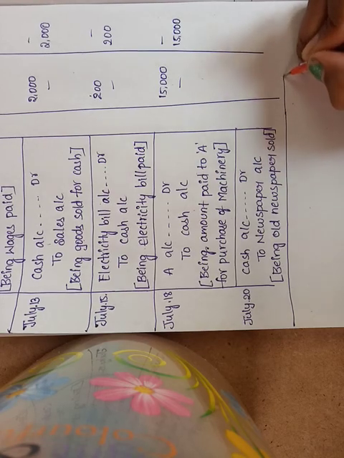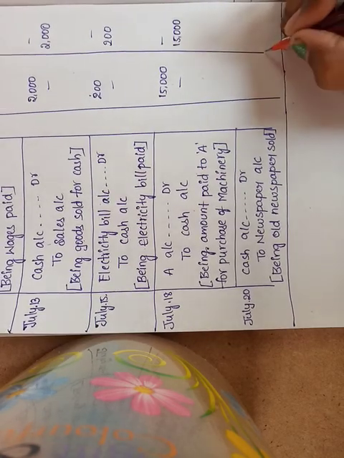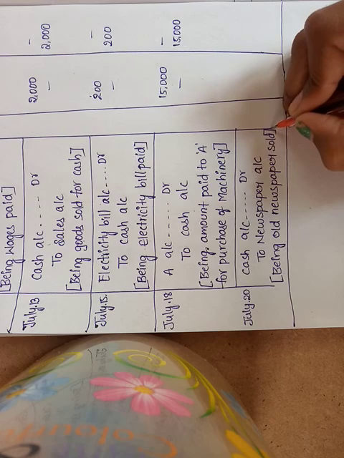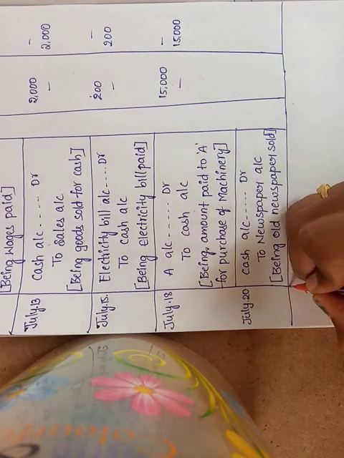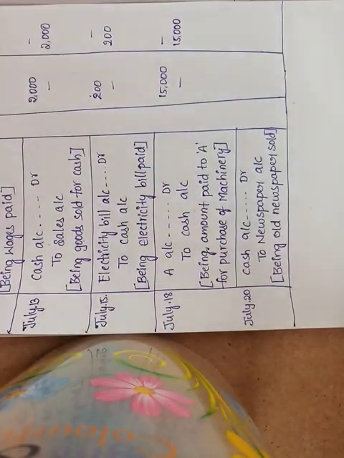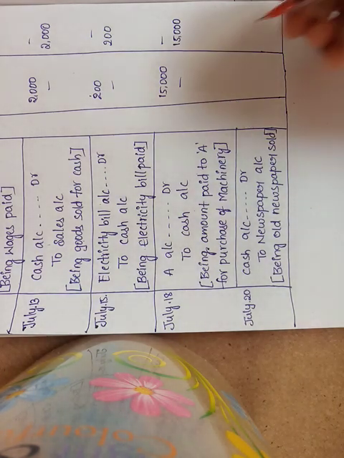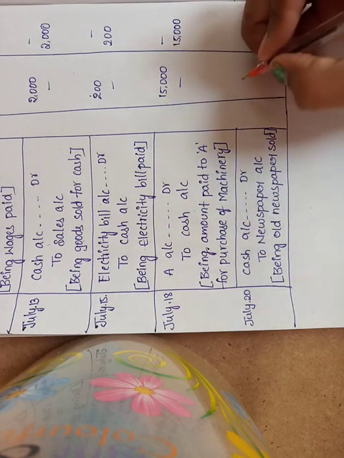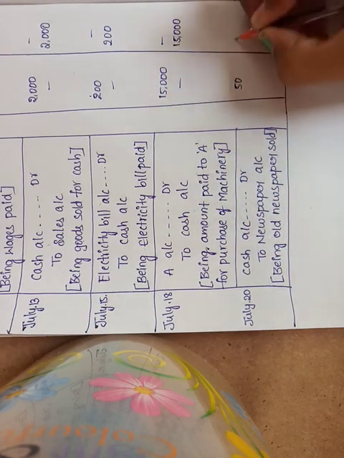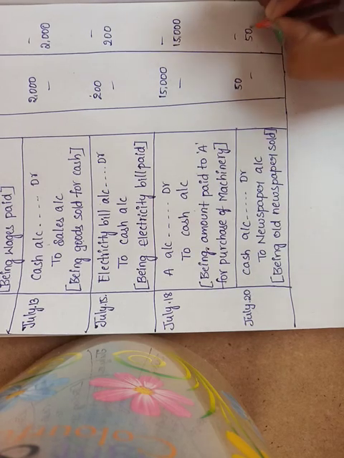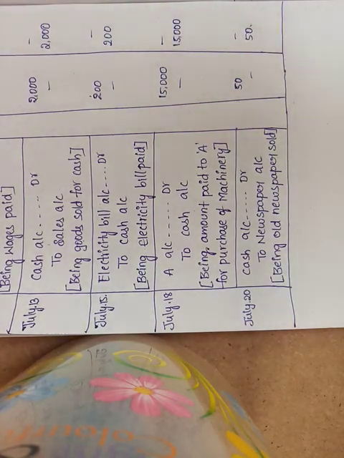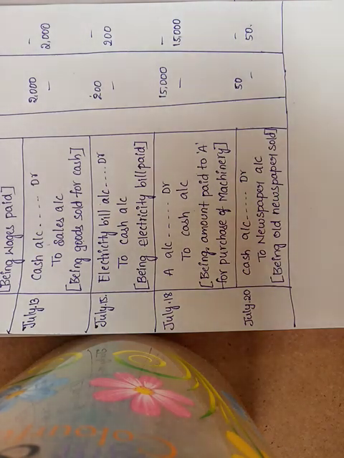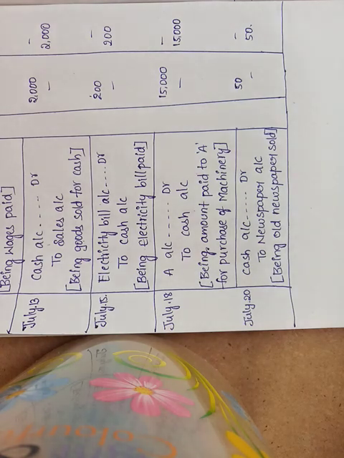Okay, this is our answer for this problem. These are the journal entries. I forgot to write the amount here. For the sold old newspaper, the amount is rupees 50. So anyone who has doubts, ask me. Okay, so this is our answer. Next, see another problem.